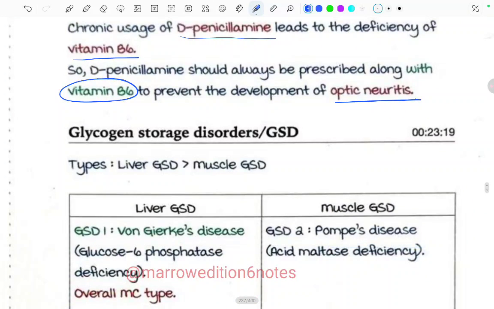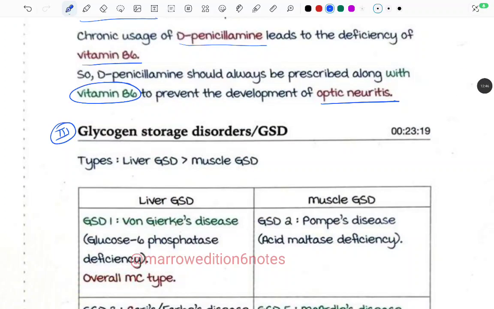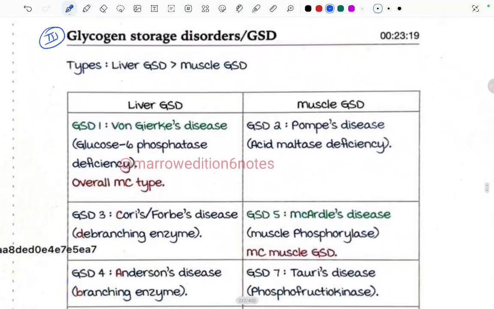Now coming to the glycogen storage disorders. This is the third condition. First we read about alpha-1 antitrypsin deficiency, then Wilson's disease, and now the third one is glycogen storage disorder. There are two types of glycogen storage disorder: liver glycogen storage disorders and muscle glycogen storage disorders.